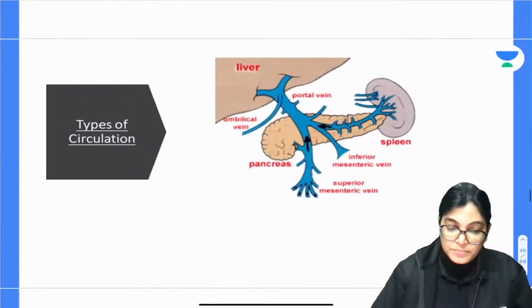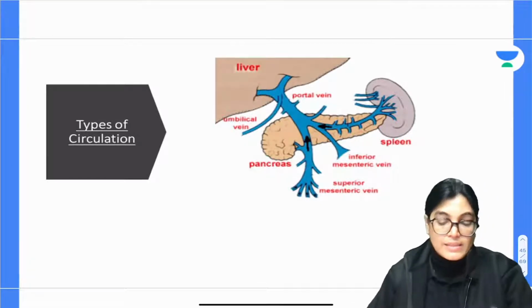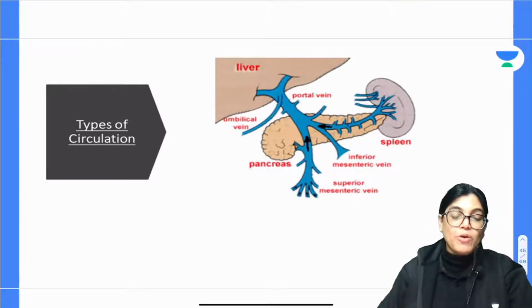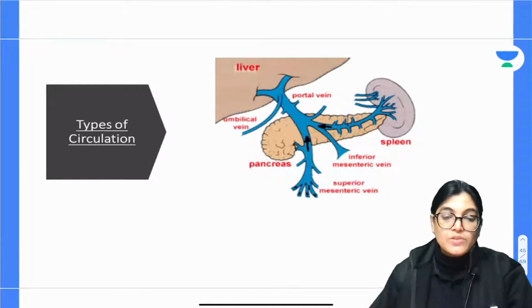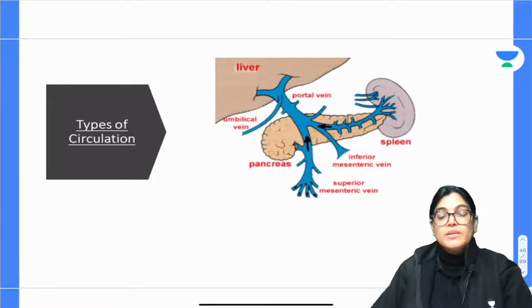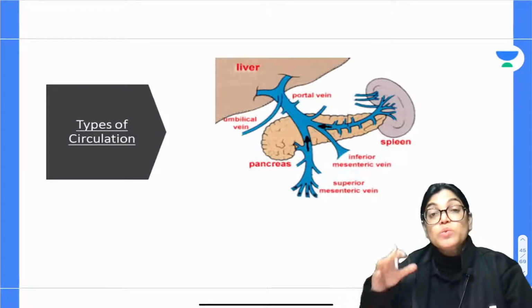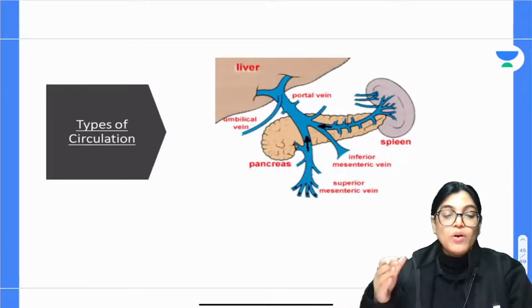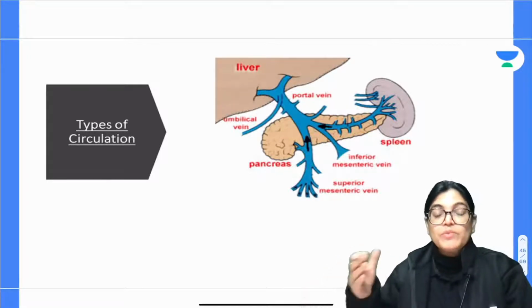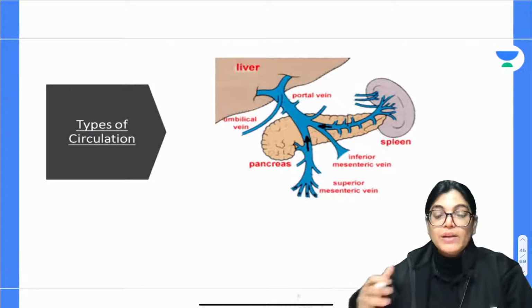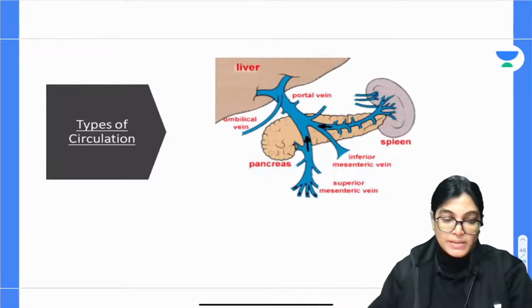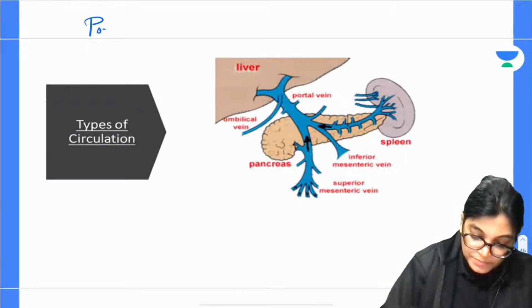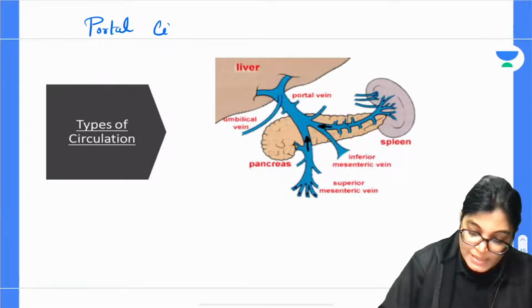Now, the third type of circulation we are talking about is the portal circulation. This is a unique circulation. Here, the blood flows through two sets of capillaries before reaching the systemic vein. So before reaching the systemic vein, the blood passes through two sets of capillaries. This is portal circulation.